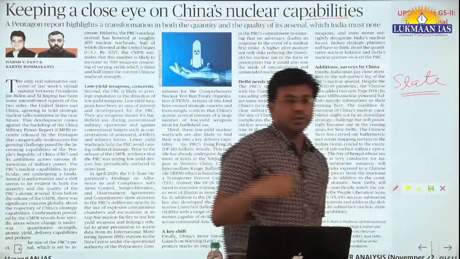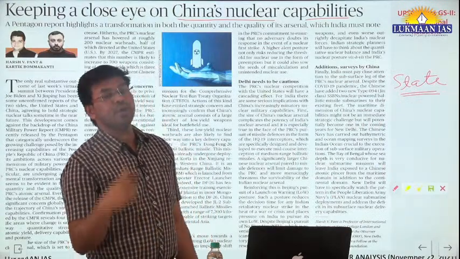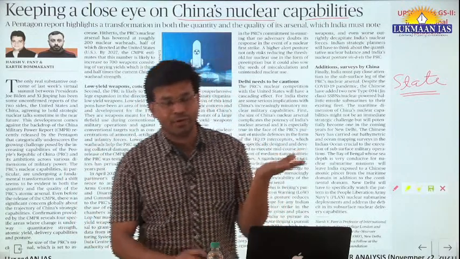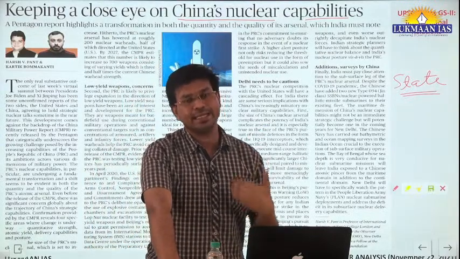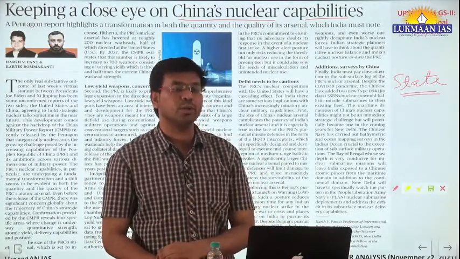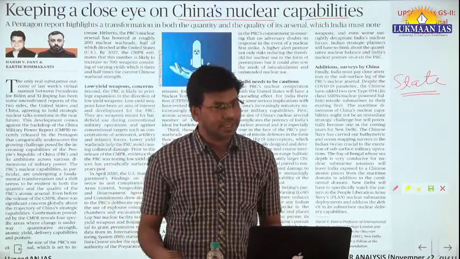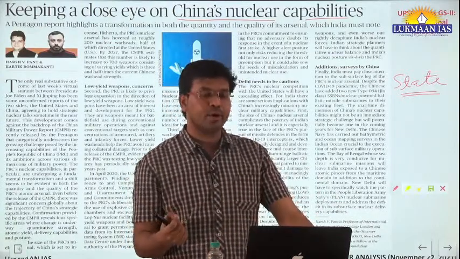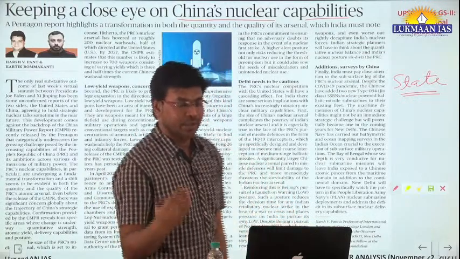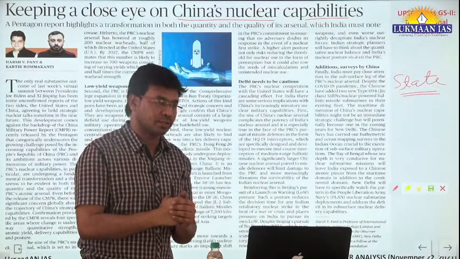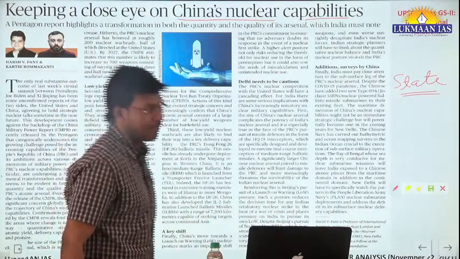It is important. China is a nuclear state, India is a nuclear state, Pakistan is a nuclear state. If China is increasing its power, it should pose a concern to India. Why? Because China is considered to be an adversary for India. Although in foreign affairs terms we do not mention it anywhere, we have an internal policy that we don't want to come under the pressure of China in any capacity. That's why we maintain good relations with the USA also. So how do we keep a close eye on China's nuclear capabilities?